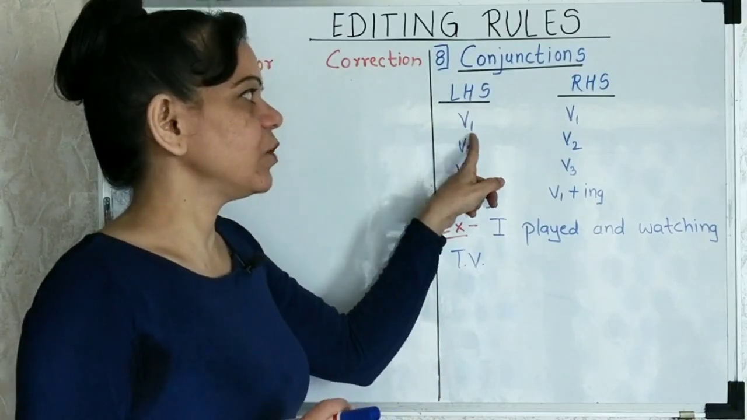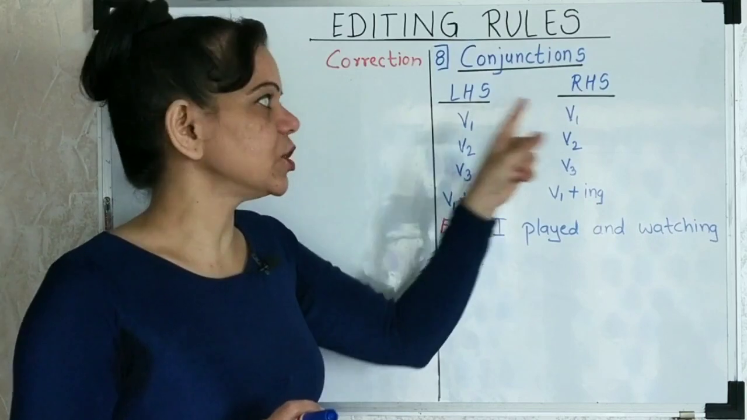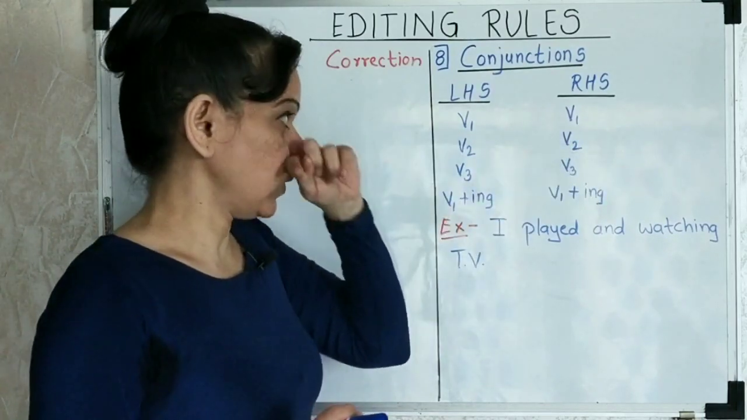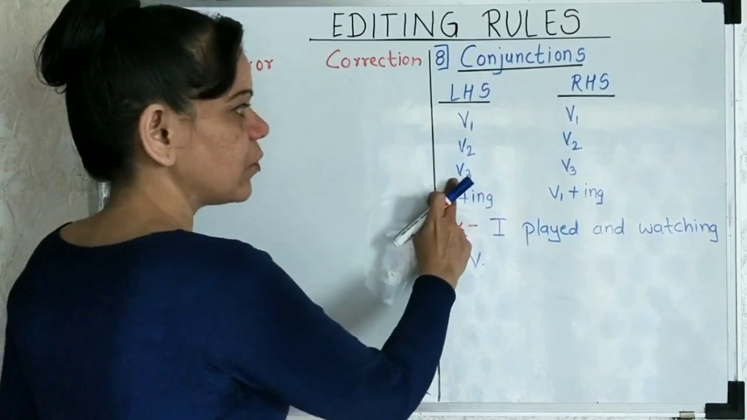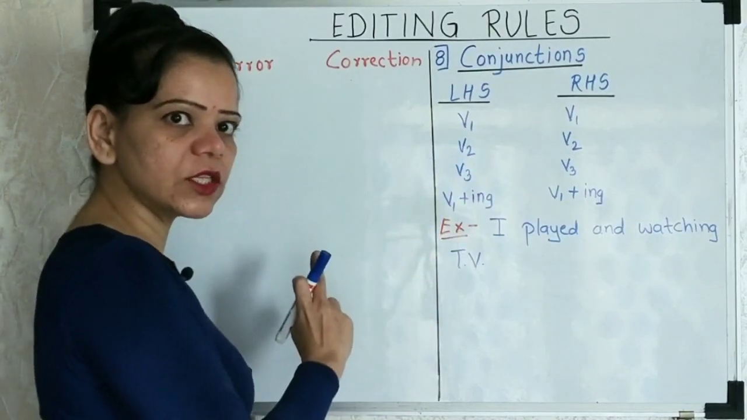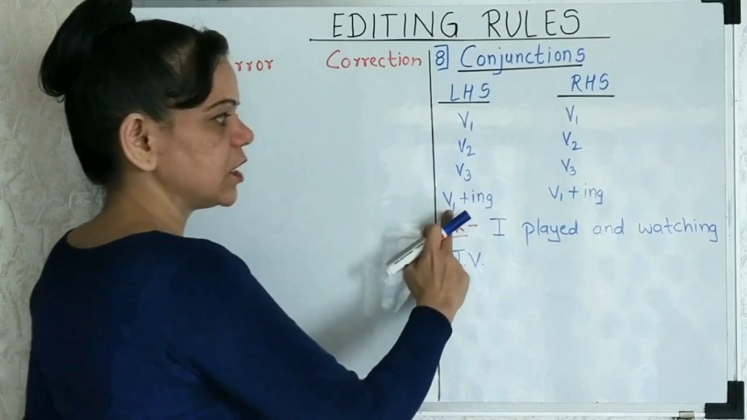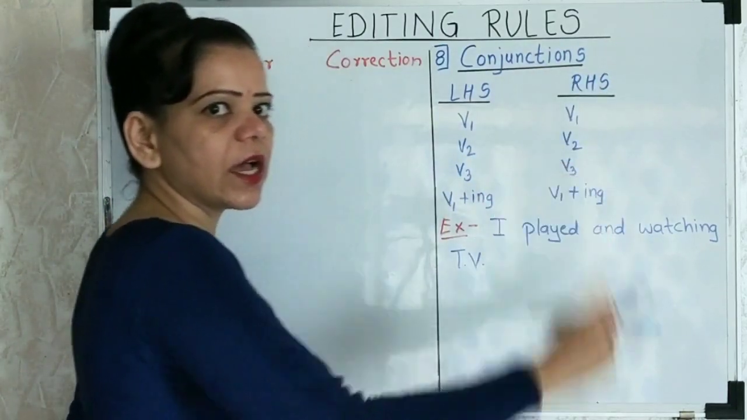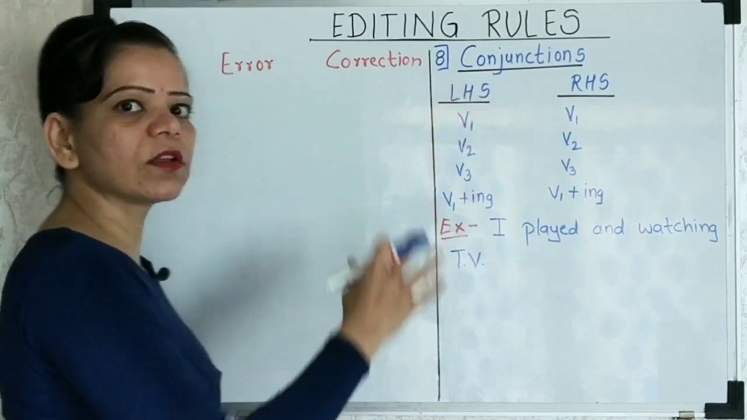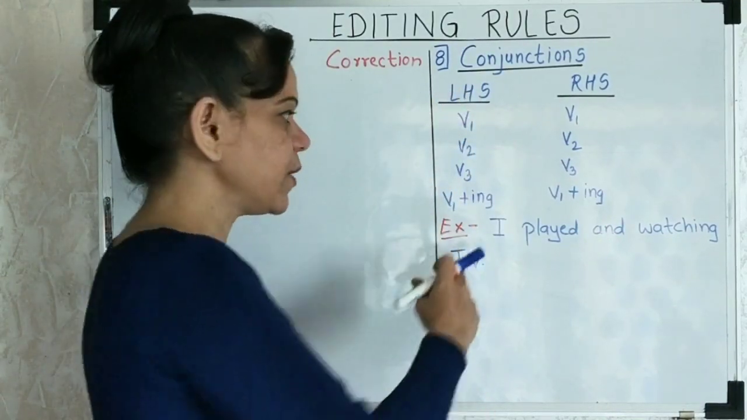If you have V1 on the left hand side of the conjunction, it should be V1 on the right side. If you have V2, you should have V2 on the right side as well. If you are following V3 on the left hand side of the conjunction, it should be V3 there. Same over here, V1 plus ing, then it should be V1 plus ing there as well. Let's try to clarify this point with the help of an example.